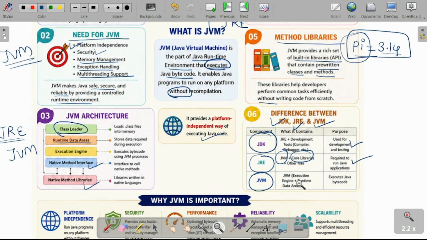Now the JVM, that is our Java virtual machine, is called the execution engine, and it is also called the runtime data area. Your program will be executed on your JVM. This JVM can be run on your Windows, on your Linux, or any other operating system, and it is used for executing your Java bytecode.